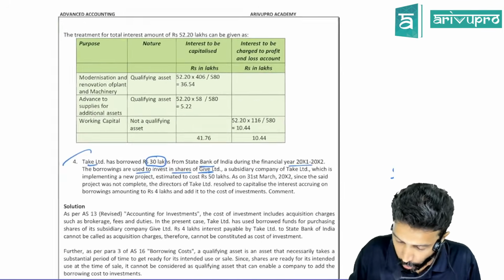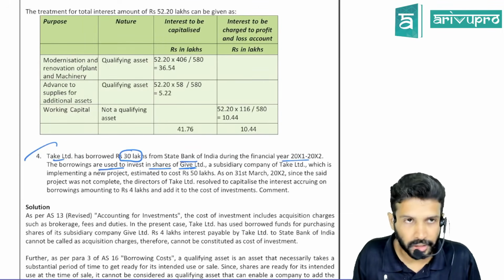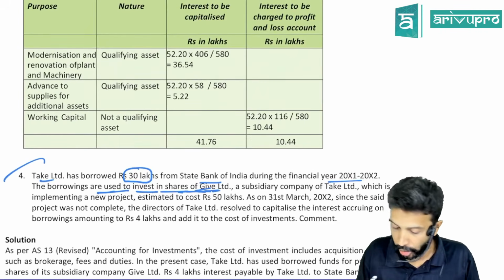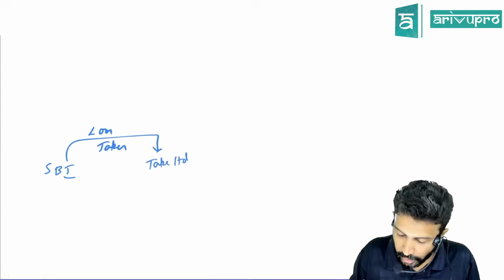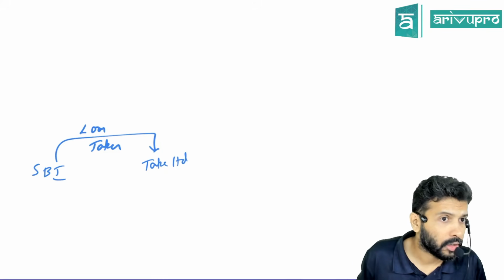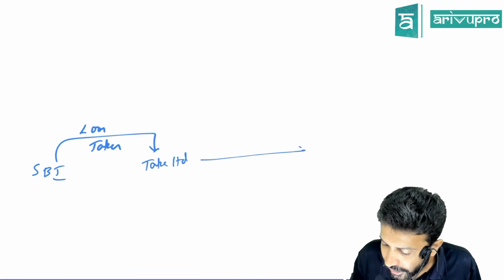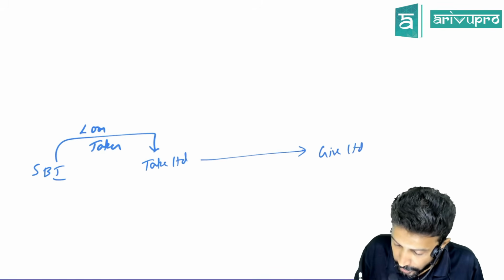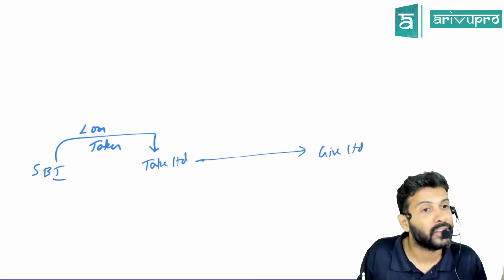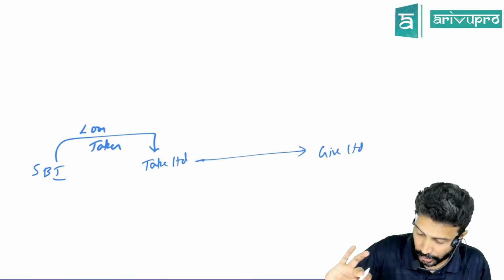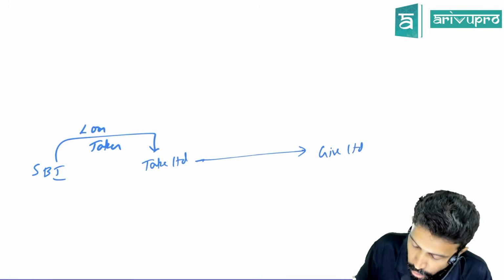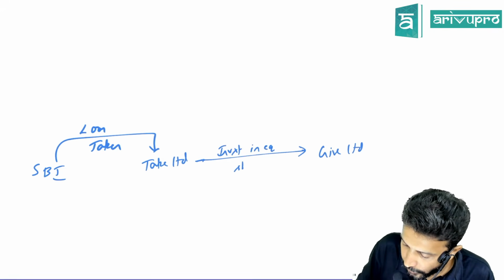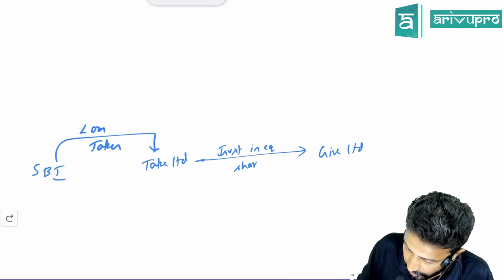Now just check. The borrowings, that is the loan amount, were utilized to invest in shares of Give Limited. They used this loan amount to buy equity shares of Give Limited, it seems. I don't know which bank will give a loan for this purpose, but it is very hypothetical. Let's go with the flow. So they've used this loan to invest in equity shares of Give Limited.